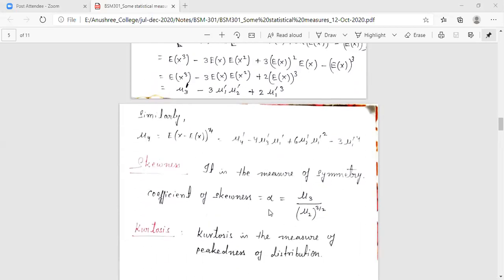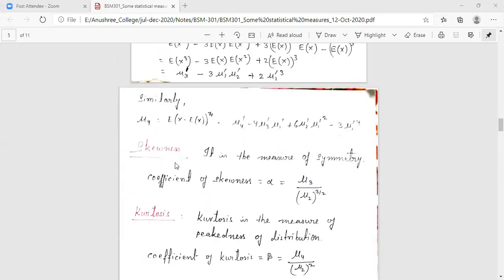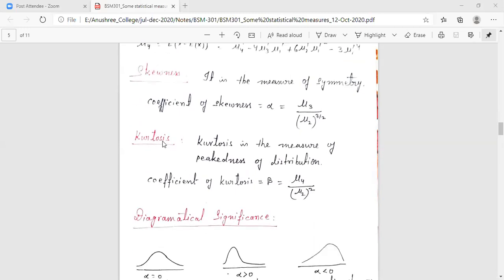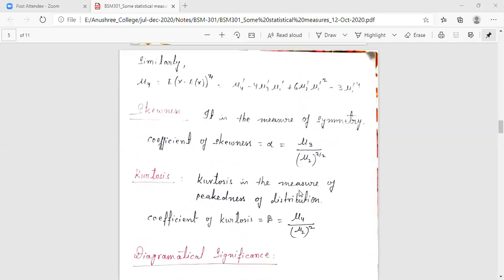And then come skewness and kurtosis. Skewness is the measure of symmetry. The coefficient of skewness will again be in terms of central moments. If you know the central moments and the formula, we can evaluate it. Similarly, the coefficient of kurtosis is again in terms of central moments. Skewness and kurtosis we will do in our next class. Up to raw moments and central moments is what we have done in today's class.